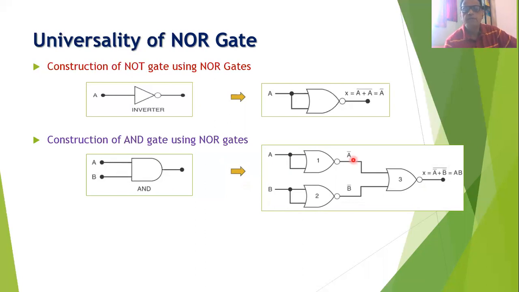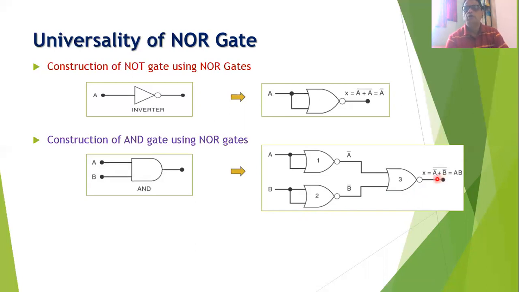You will find that the first NOR gate works like a NOT gate. Its input is A and its output is A complement. The second NOR gate also works like a NOT gate. Its input is B and its output is B complement. Now these two outputs of the first two gates are connected to the third NOR gate. And this NOR gate has the output (A complement plus B complement) whole complement.